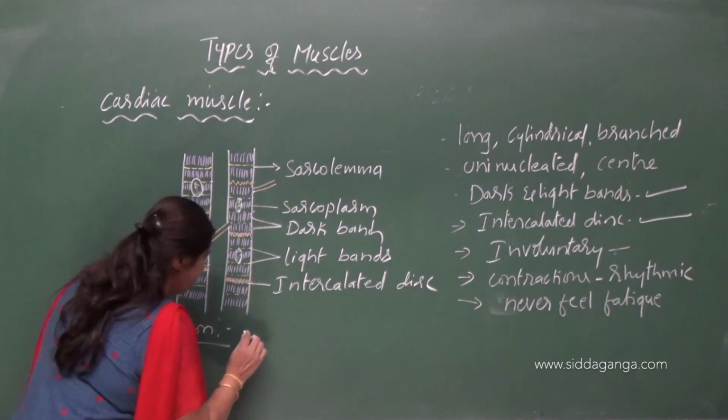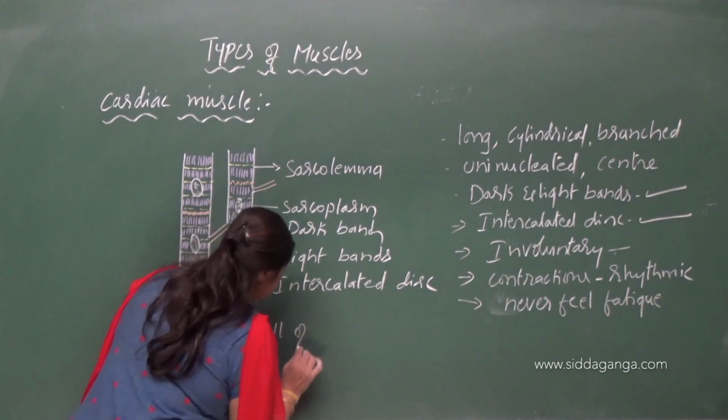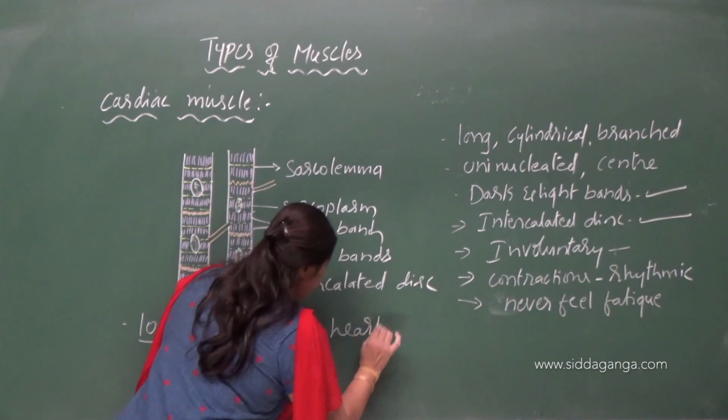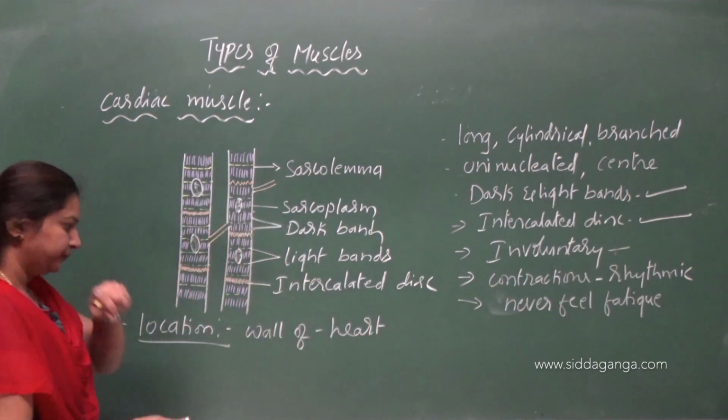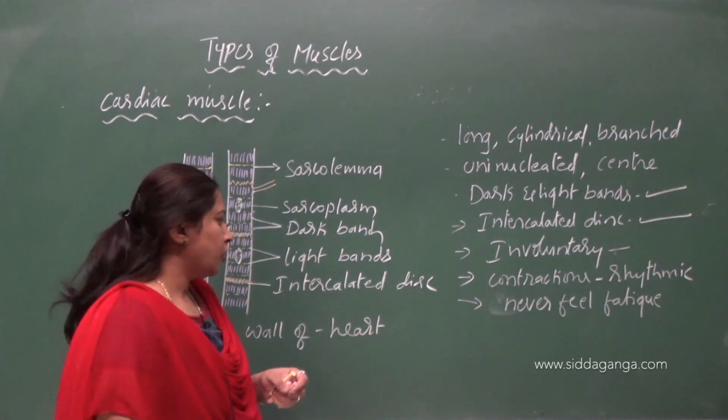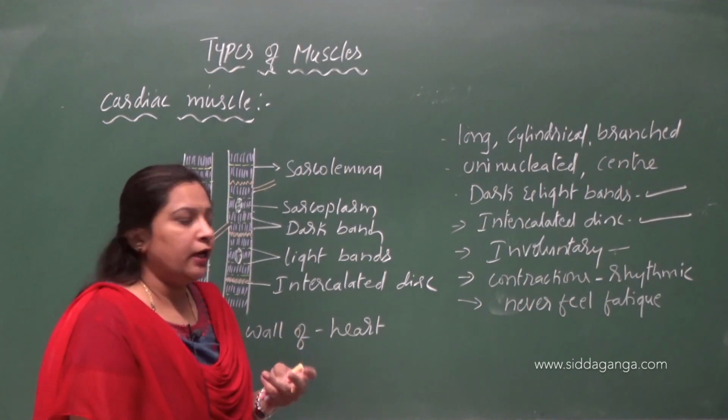They are found in the wall of the heart. You know the structure of the heart, right? It is a 4-chambered heart. The heart wall is made up of 3 layers.